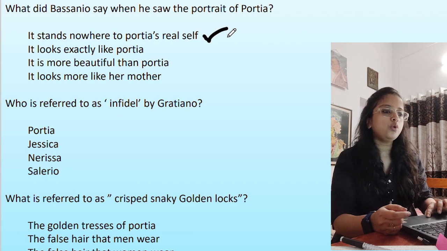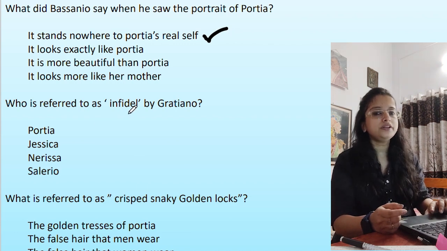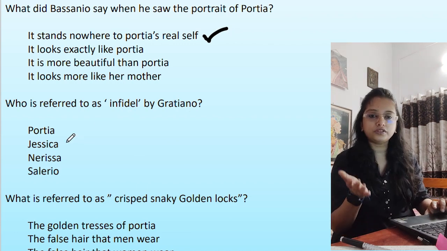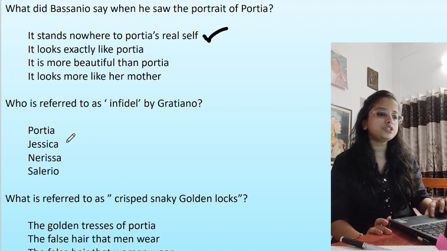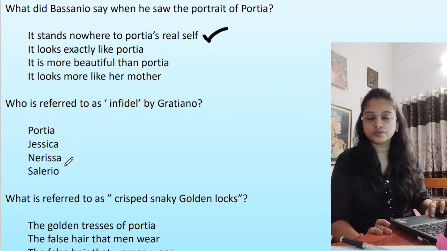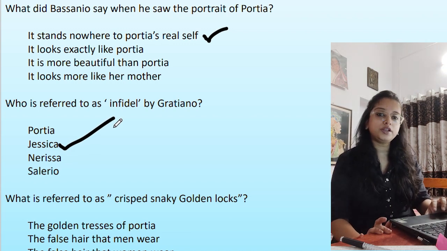Option number A. Who is referred to as infidel by Gratiano? Infidel means anybody who is not of the same religion, not Christian. Portia is Christian, Nerissa is Christian, Salieri is also Christian. So Jessica, because he was initially a Jew, later he was turned into a Christian.